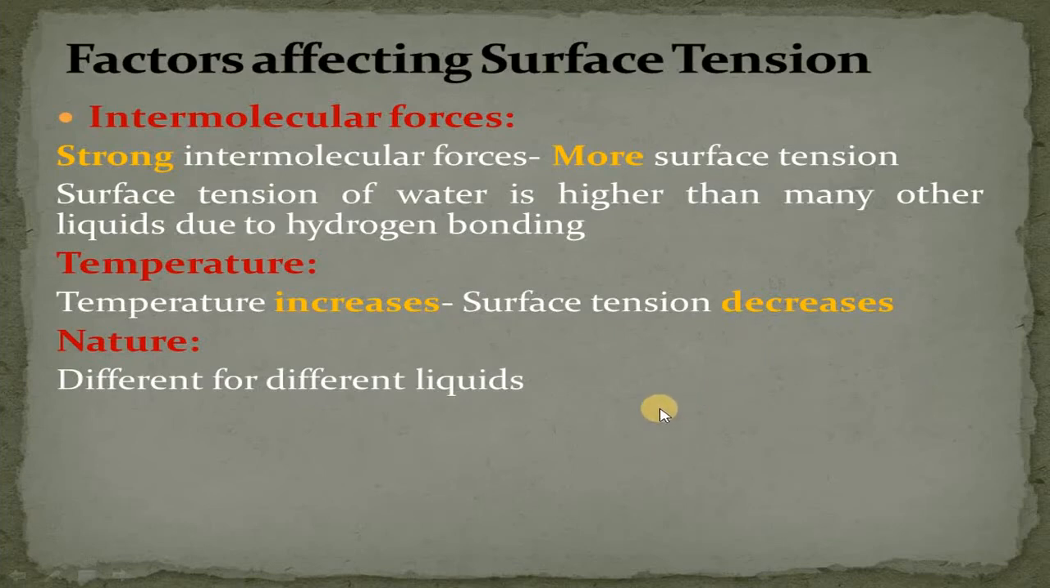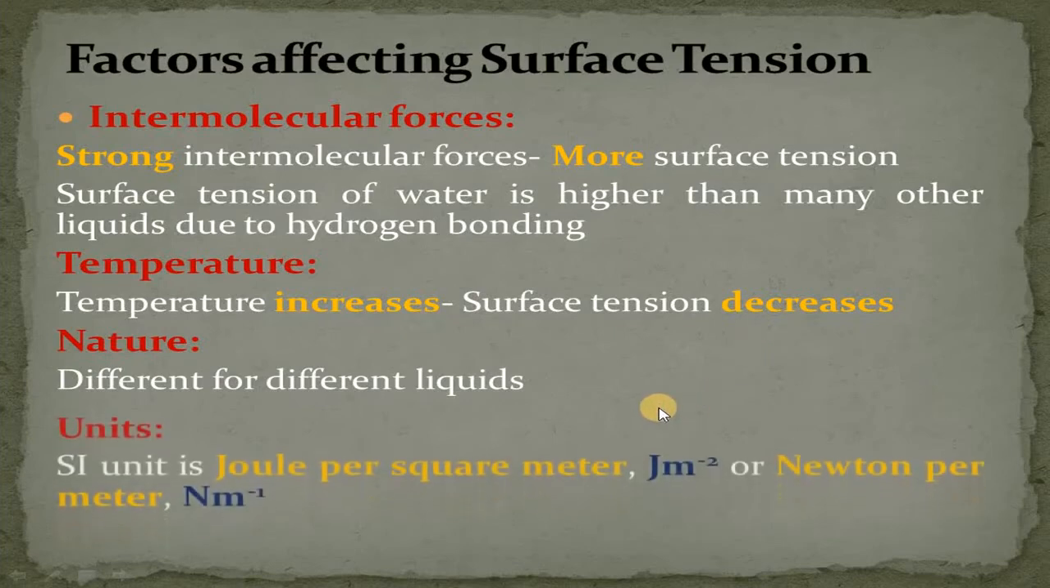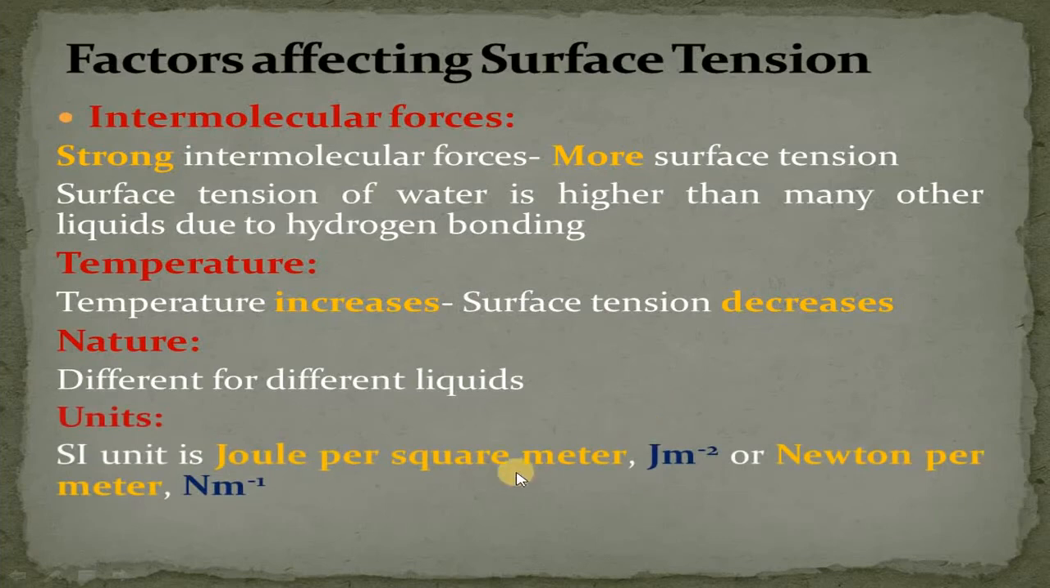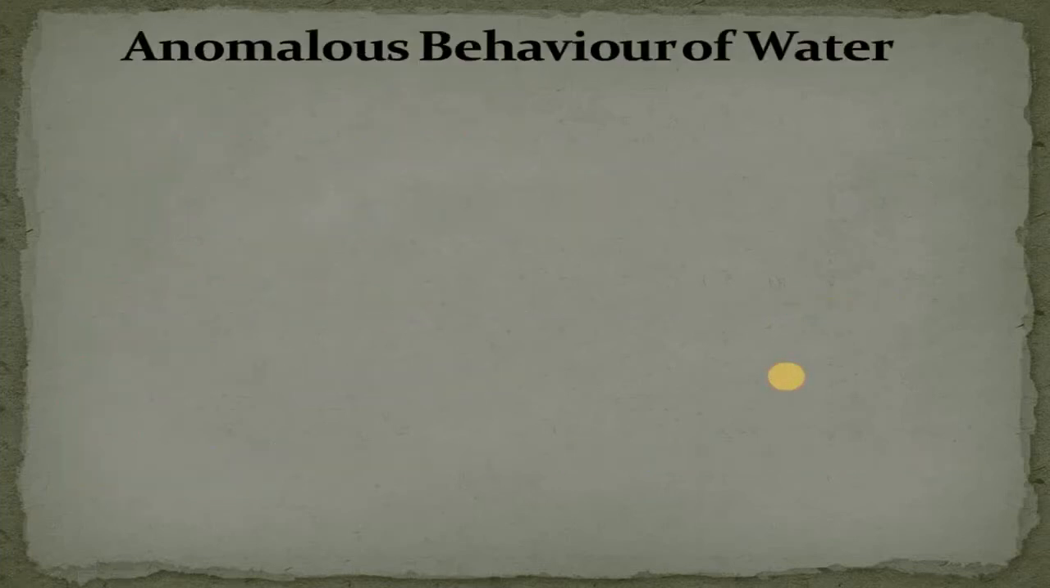What are the units of surface tension? The SI unit of surface tension is joules per square meter or Newton per meter. And that's all about viscosity and surface tension. We have completed the physical properties of liquids. The next topic we have is anomalous behavior of water.